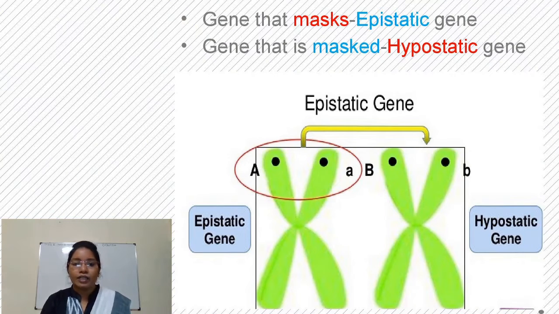In this figure, there are two genes A and B. So, the gene A suppresses expression of gene B. So, A gene is called as epistatic gene and B is called as hypostatic gene.